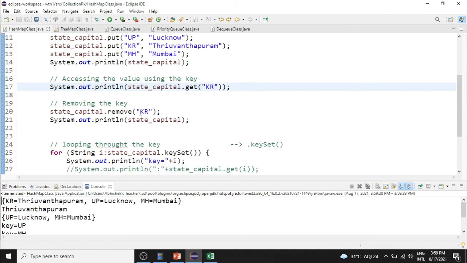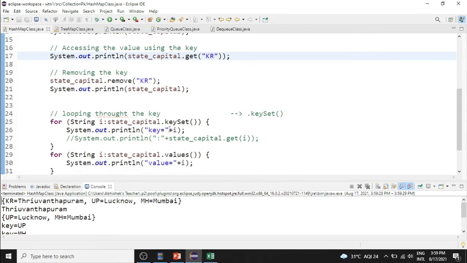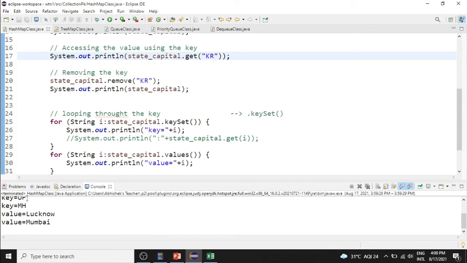Now I am removing KR. When KR is removed, there are only two keys, UP and MH, and their values. So it is printed at this particular point. If I am running the loop for the key set, that means we are finding the key set from the hash map, it will print UP and MH. Similarly, the values will print Lucknow and Mumbai. Now let us see about tree map.